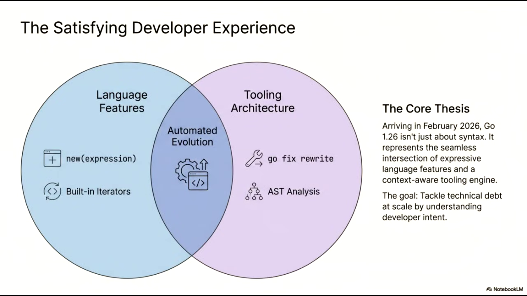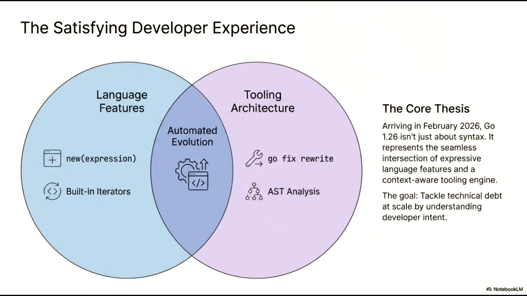The satisfying developer experience is rooted in the powerful synergy between language features and tooling architecture. As we anticipate the arrival of Go 1.26 in February 2026, we are moving beyond simple syntax updates. This release marks a transition toward automated evolution, where the language and the toolchain work in concert to manage complexity. On one hand, we have expressive language enhancements, such as built-in iterators and the new expression. On the other, we have a sophisticated tooling architecture built on AST analysis and automated refactoring tools like Go Fix Rewrite. The intersection of these domains allows the development environment to become truly context-aware.